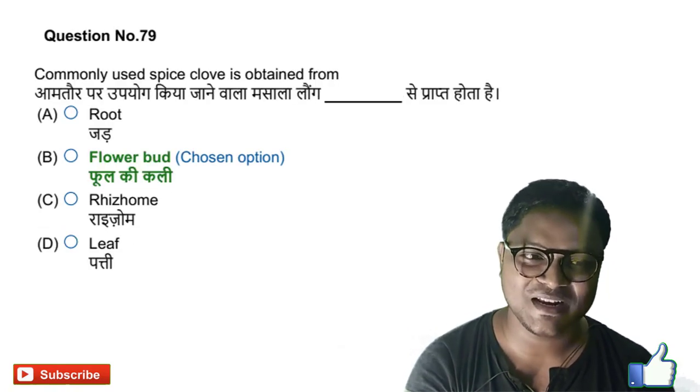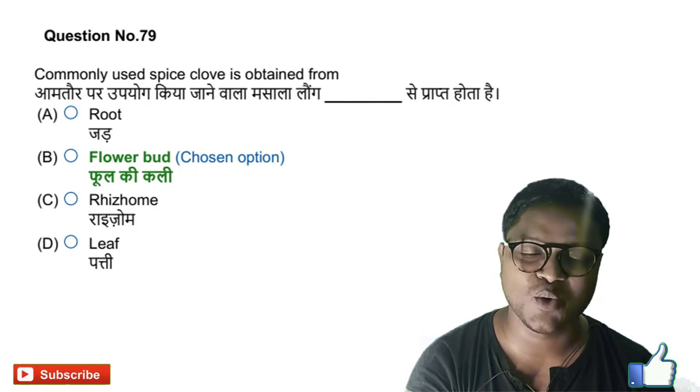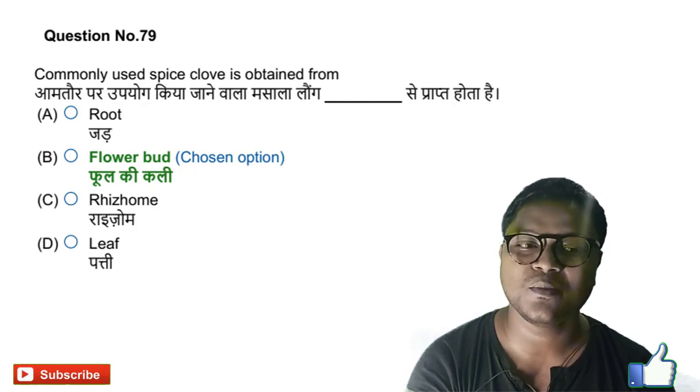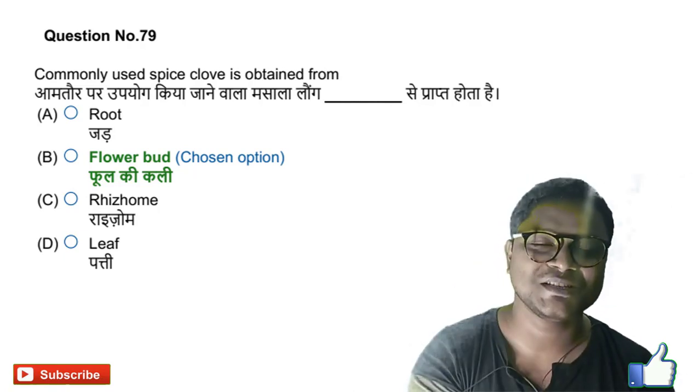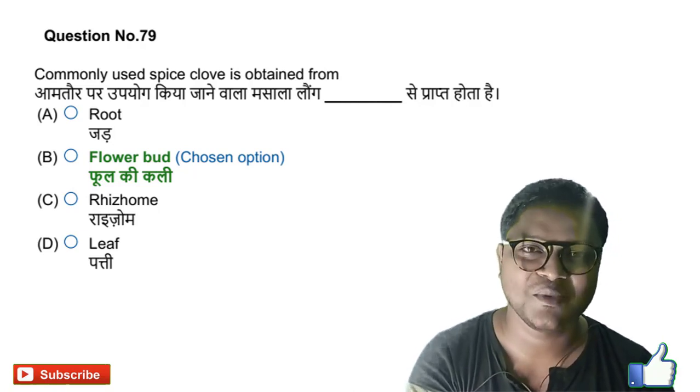Question number 79. Commonly used spices, clove is obtained from dash. Generally clove is obtained from Syzygium aromaticum, belongs to the family Myrtaceae. So here clove is the flowering bud. So the answer is option B, flowering bud.